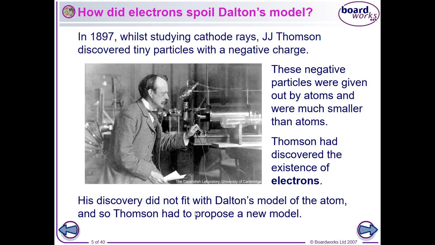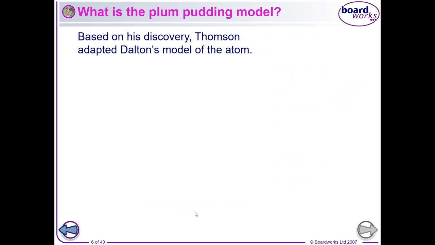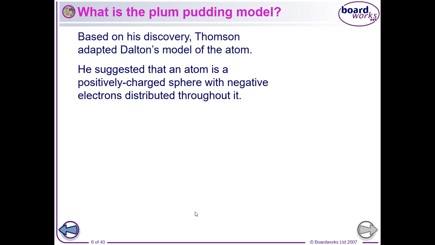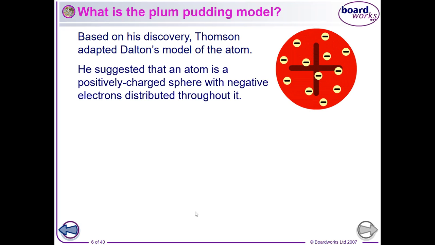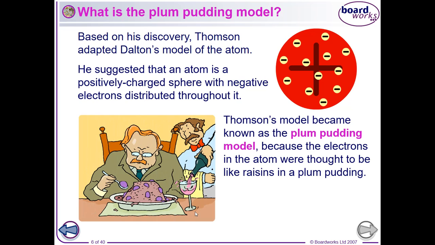So Thomson came up with a new model of an atom, which was a little bit strange. He decided that the atom was more like a sphere that was positively charged with negative electrons blobbed about inside it, and it became known as the plum pudding model because the electrons are thought to be like raisins inside a plum pudding.